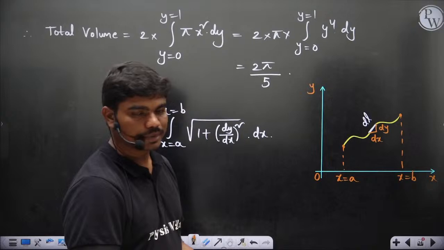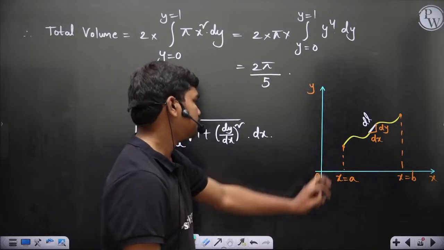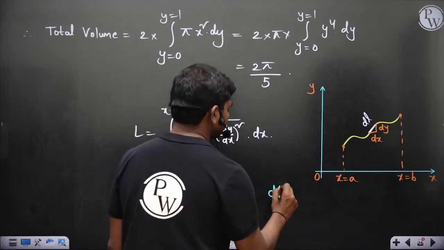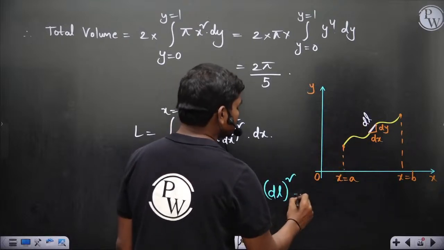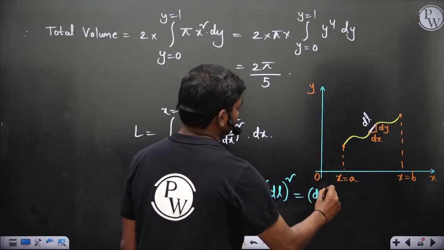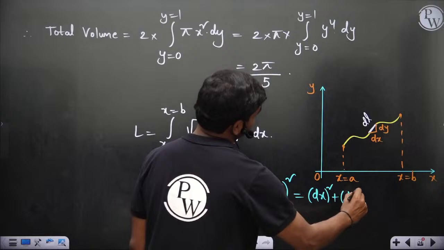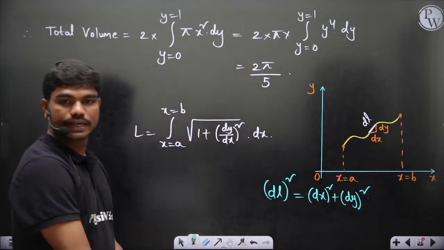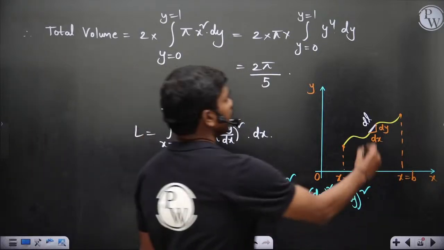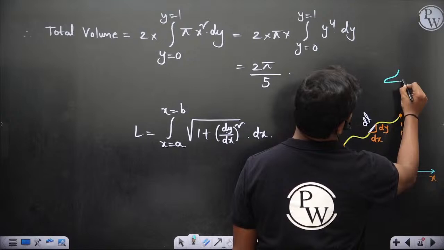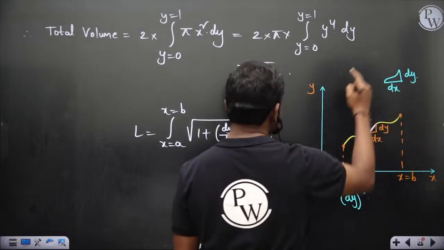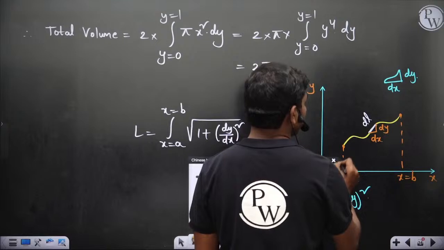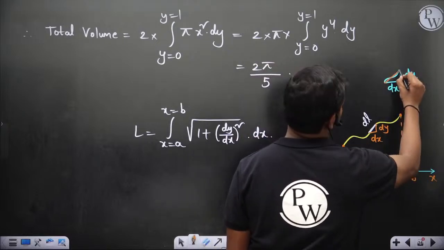Then ultimately from Pythagoras theorem, you can see dl square, because these lengths are very small, I can replace the curve with a straight line. So this is dx whole square plus dy whole square. Correct? Will you all agree? Because ideally I'll get something like this. If you zoom in, you will get this is dx and this is dy, but this curve length is very small, so I am approximating it with a straight line.